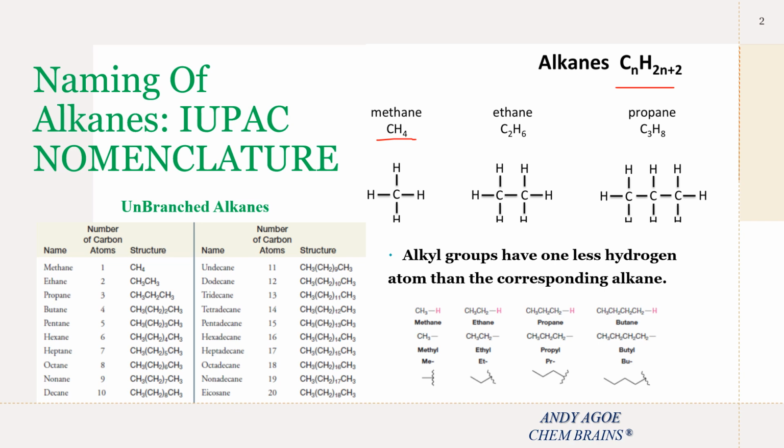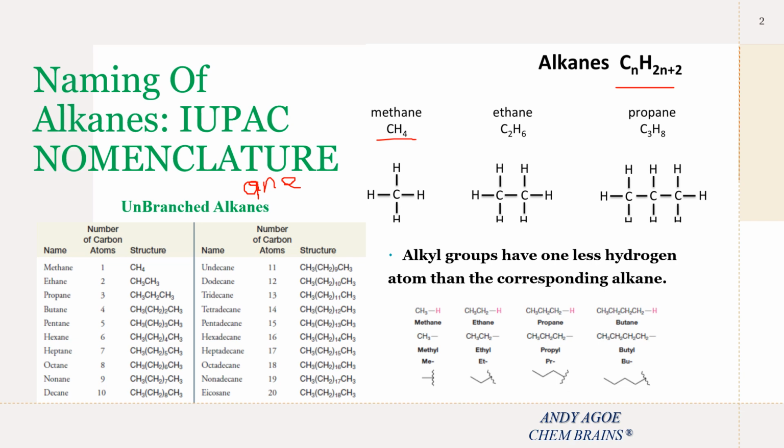Just like us, as we have our first name and our surname, the same applies to the naming of organic compounds like alkanes. They have their prefix and they have their suffix. The prefix originates from the Latin or Greek name, and the suffix usually ends with A, N, E. That is, ANE.